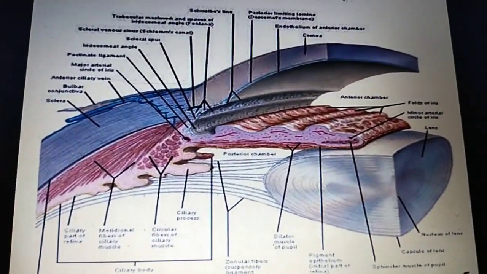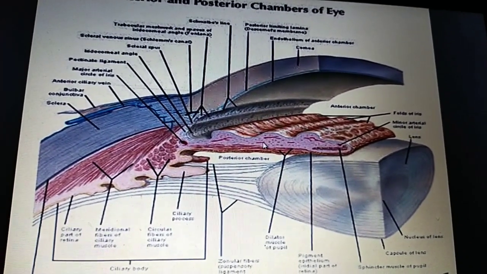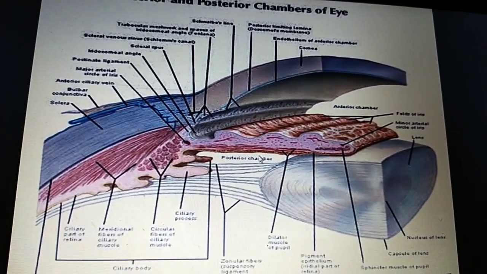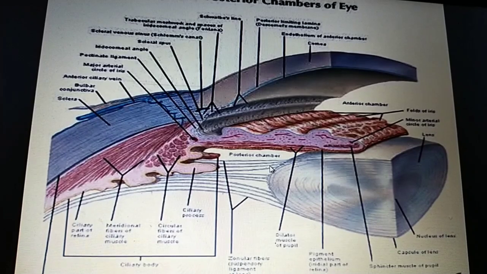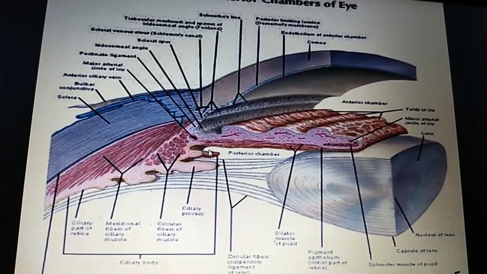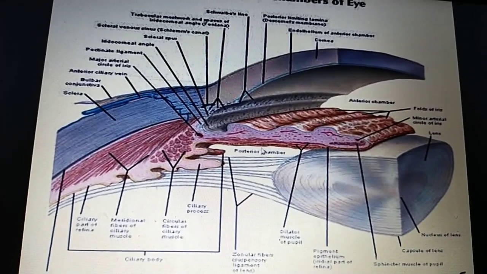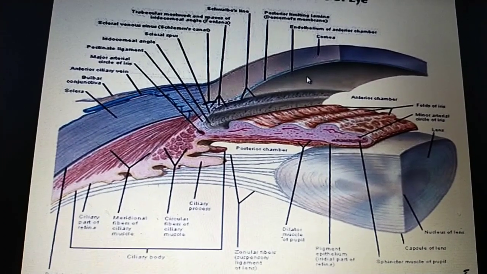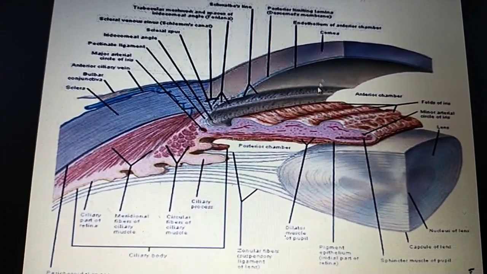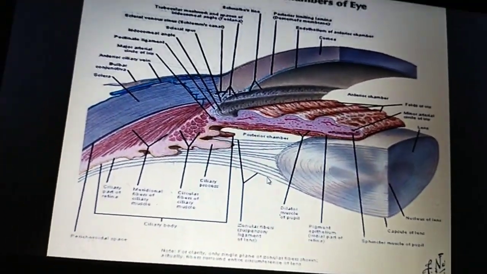It is also the same. You can see the chambers here. This is the iris and this is the lens. This portion behind the iris is the posterior chamber, and the portion in front of the iris, behind the cornea, is the anterior chamber. You can go to the next slide.